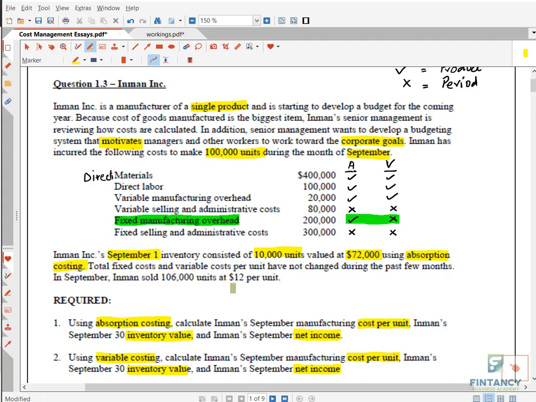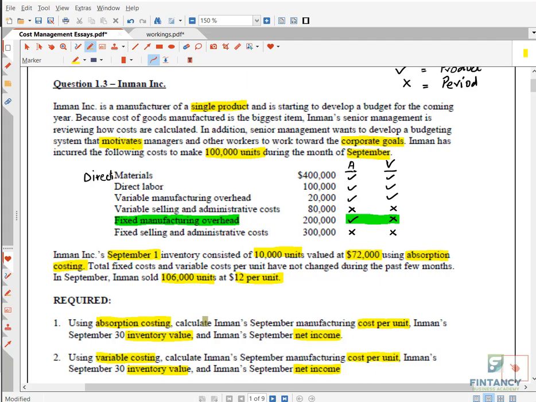Then they say total fixed cost and variable cost per unit have not changed during the past few months. In September, the company sold, these are your sales. Production remember is 100,000. Sales are 106,000. And the selling price is 12.